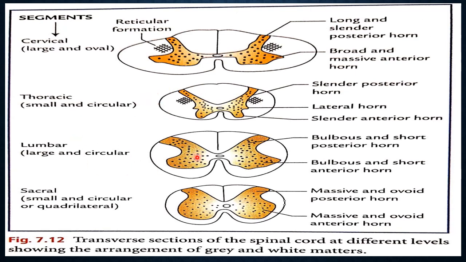In the lumbar segment, the bulbous and short posterior horn along with the bulbous and short anterior horn. And in the case of the sacral segment, a massive and ovoid posterior horn and a massive and ovoid anterior horn. So the intermediolateral part or lateral horn is only present in the thoracic segment.